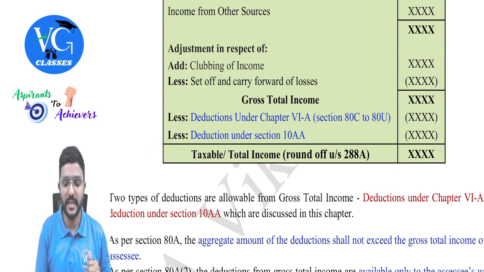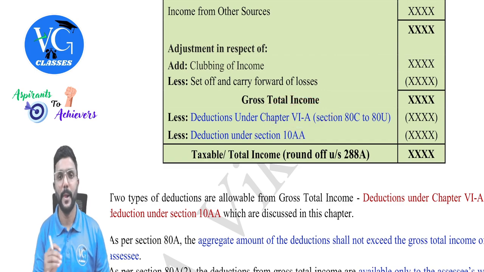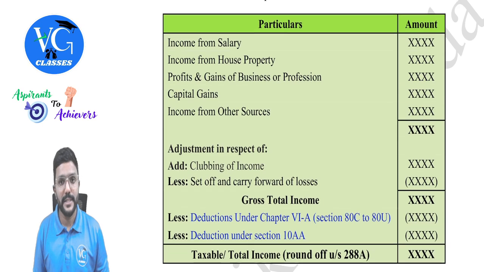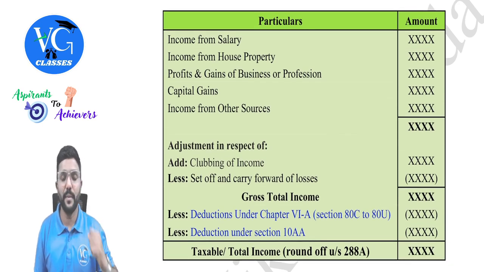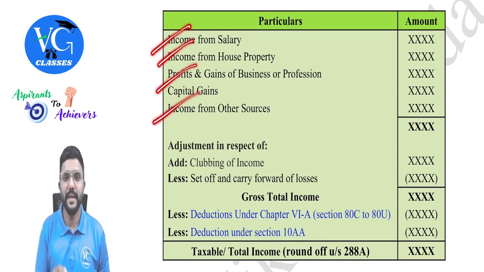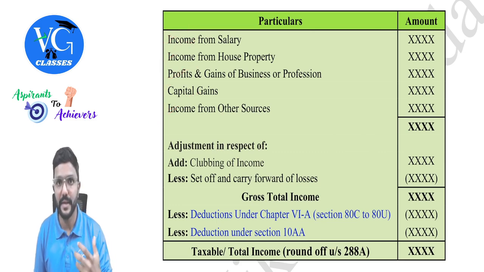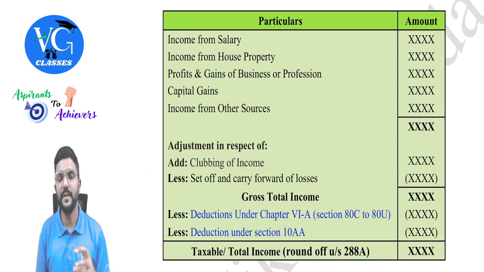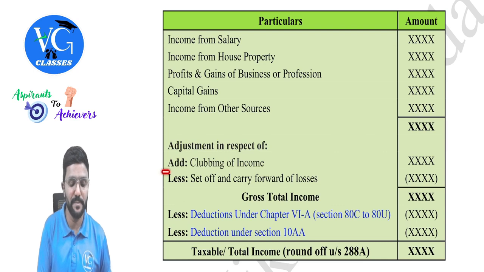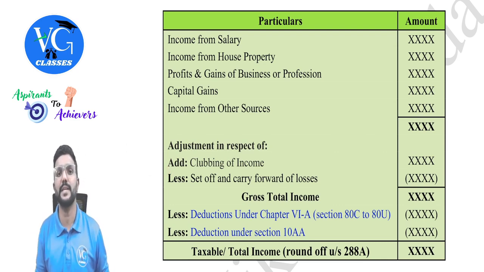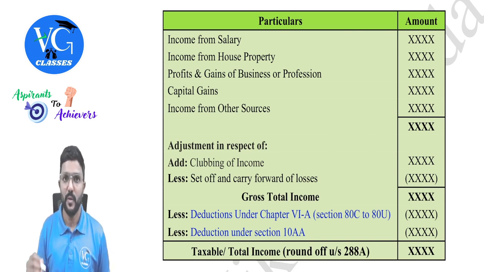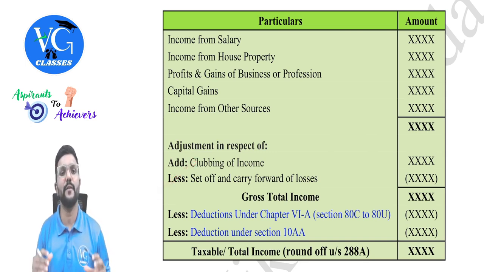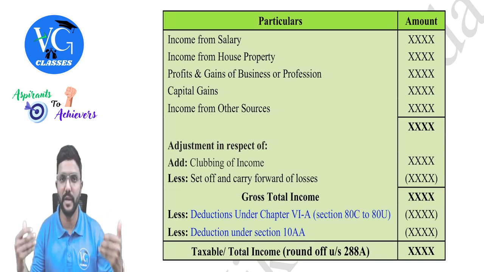First, let us focus on chapter 6A deductions, guys. Okay, let me just explain this format. Guys, once we compute the income under each head, then if required, if any, I will make adjustments for clubbing of income. And whenever there is a clubbing of income, it will always be clubbed under the head income from other sources for the assessee. Whereas with respect to set off and carry forward of losses, we already learned in detail how to adjust it, and whether I can adjust it within the same head or outside the head, and all; we have learned it.